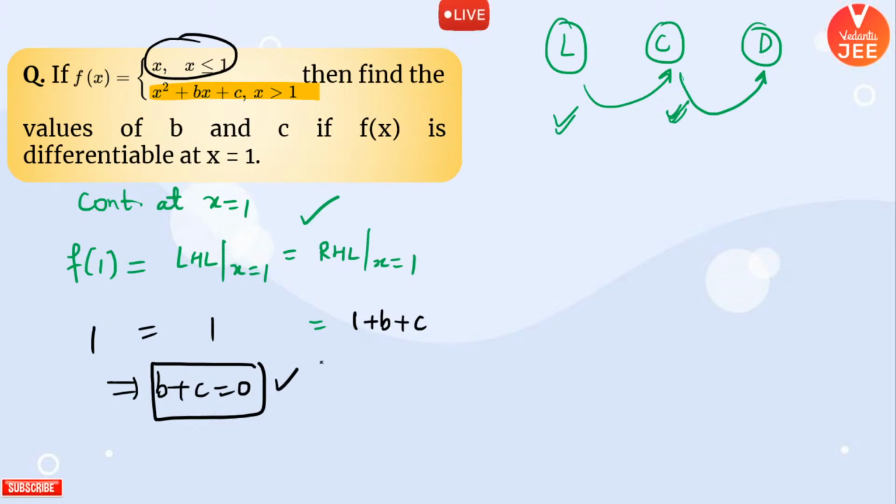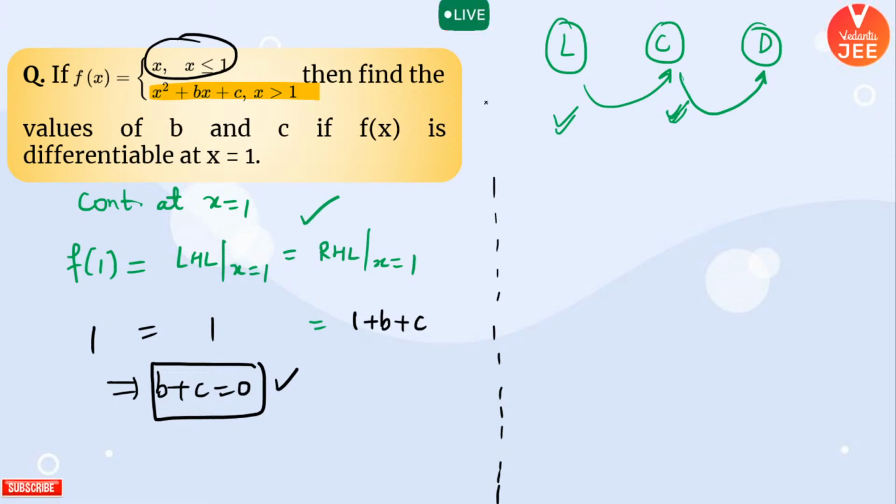Why? Because if your function is given differentiable, then by default your function should be continuous. Let's talk about the differentiability.